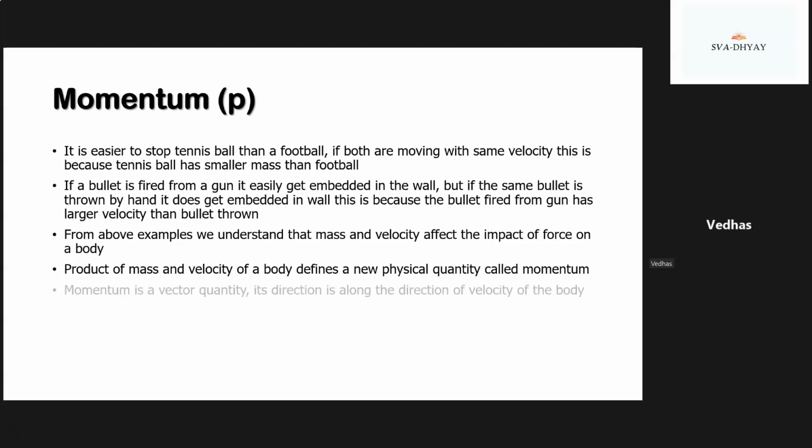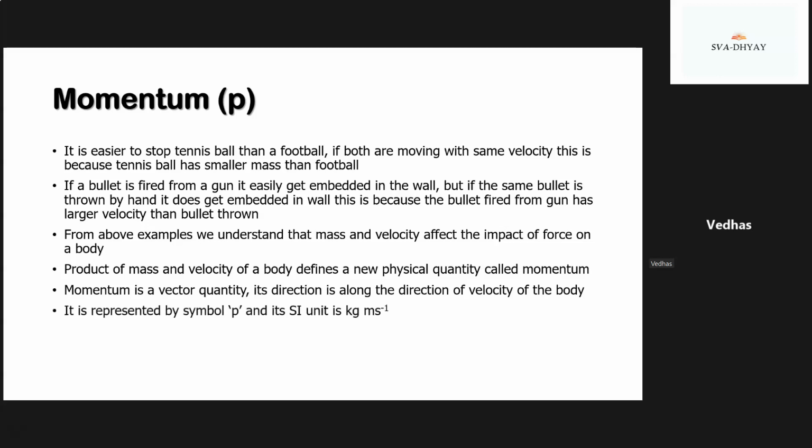Momentum is a vector quantity. Its direction is along the direction of velocity of the body. It is represented by symbol P and its SI unit is kg meter per second. Momentum equals mass multiplied by velocity, or it can be represented as P equals m into v.